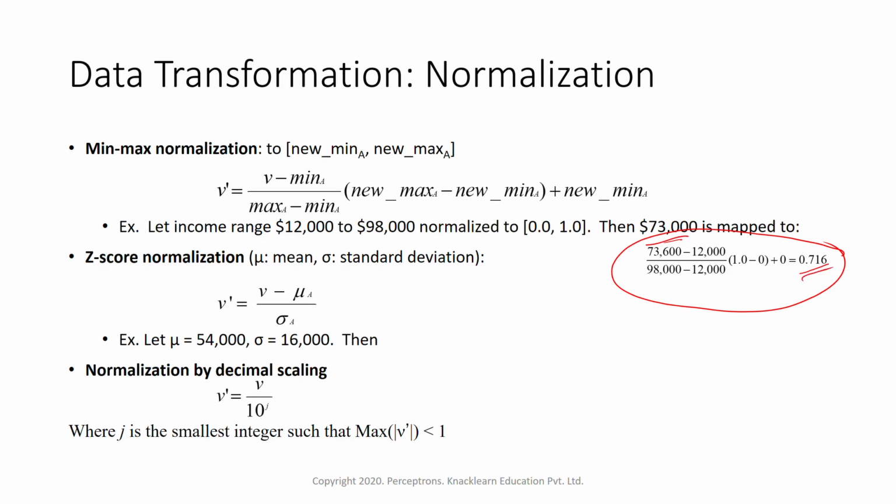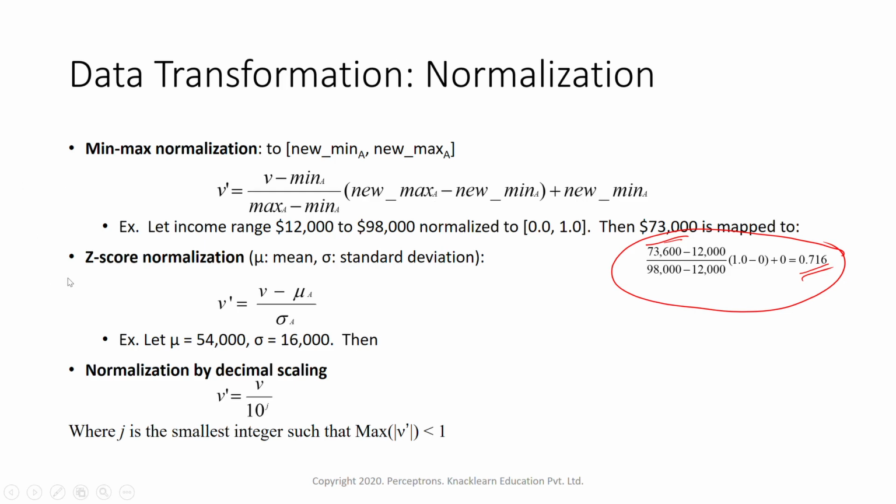So like that, suppose we have 100 values and we want to normalize those 100 values or 100 records within this salary or income attribute, then we can normalize each of the values to a 0 to 1 scale by using this formula, that is min-max normalization. This is one of the very important things whenever we are working with any kind of data, because this will help us in feature scaling the data into a proper scale, so that it will be easier to compute and understand.